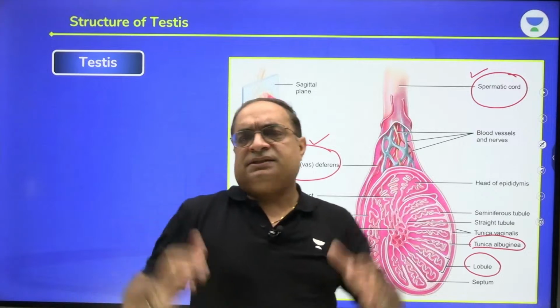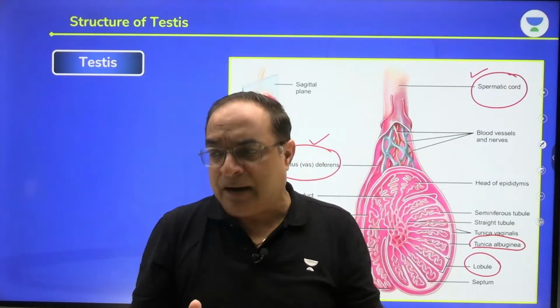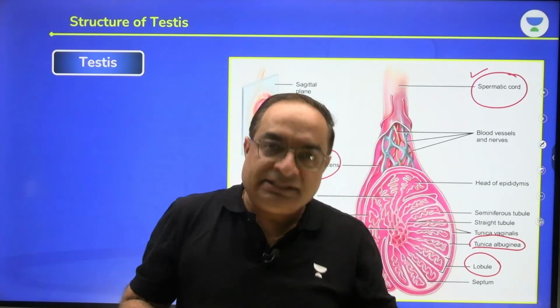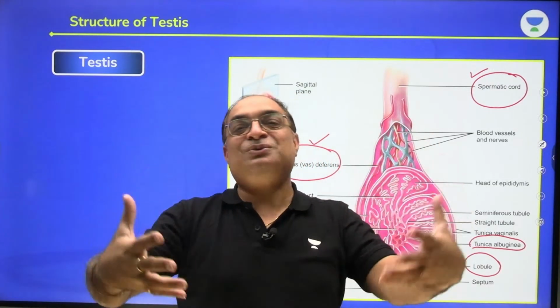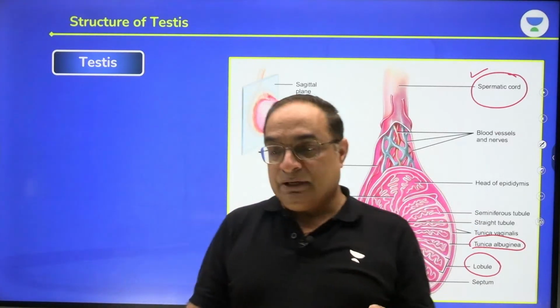At certain places, the tunica albuginea enters into the testes and forms compartments. What are those compartments called? They are called testicular lobules. Can anyone tell me how many testicular lobules are present in one testis? Very simple question.